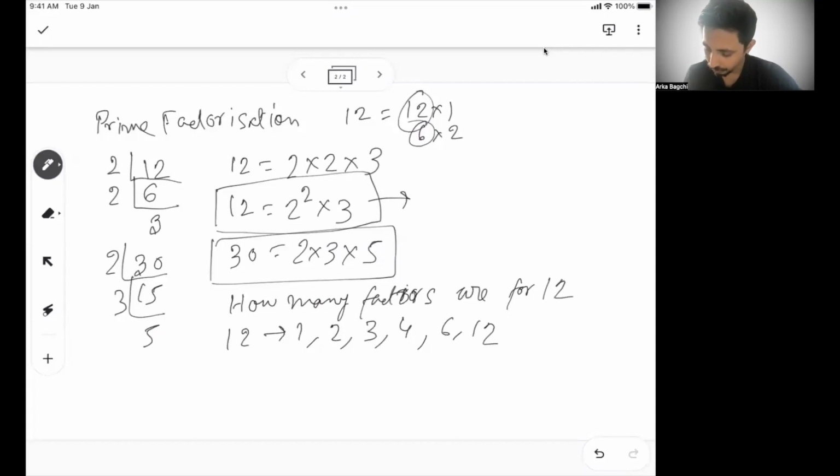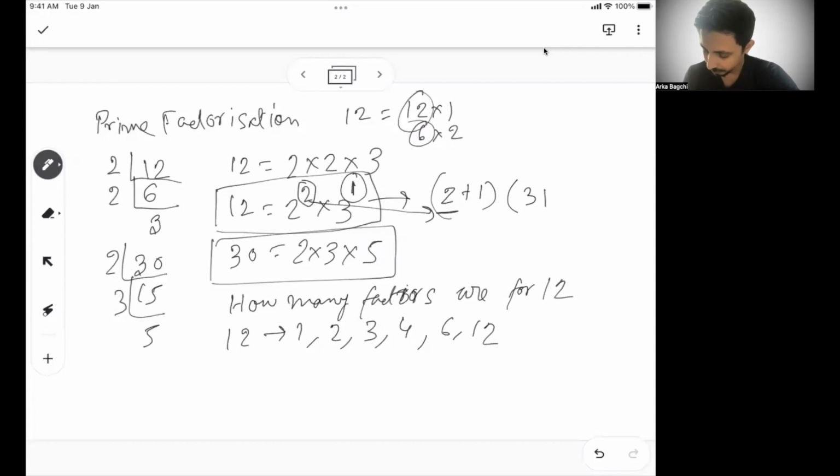Now, if I have to do it from here, I'll say 2 square and 3 to the power 1. So if I just focus on the exponents, or the powers, can I say that we get 2 plus 1? This 2 is coming from this 2.